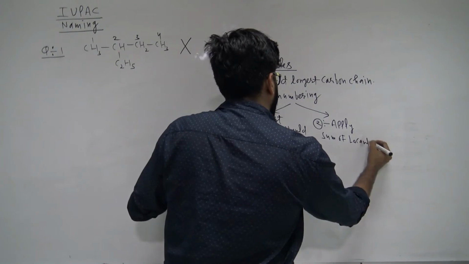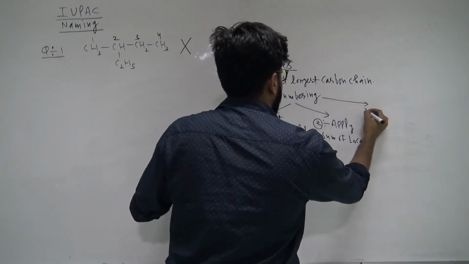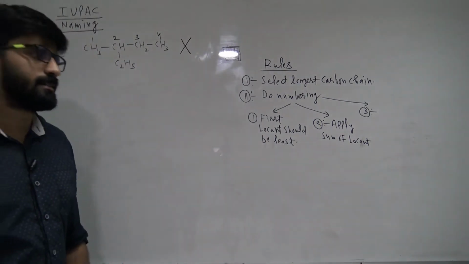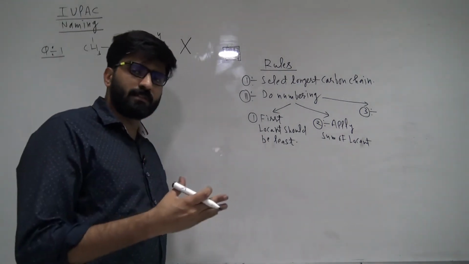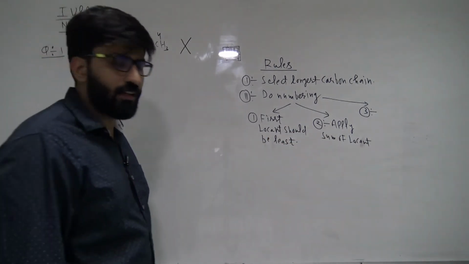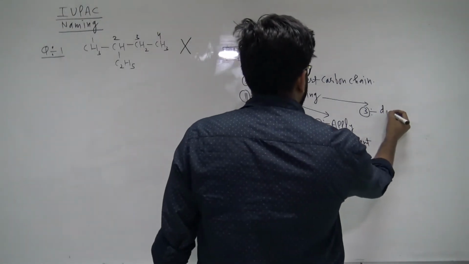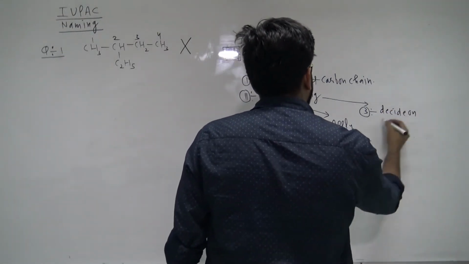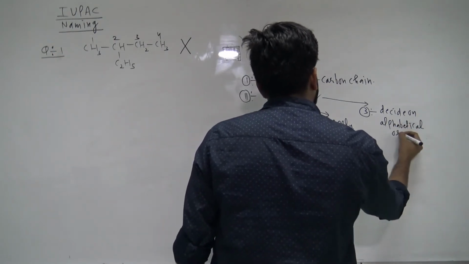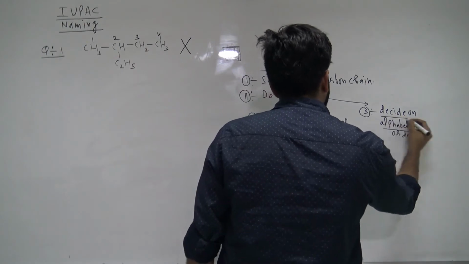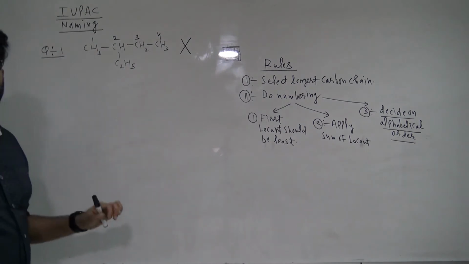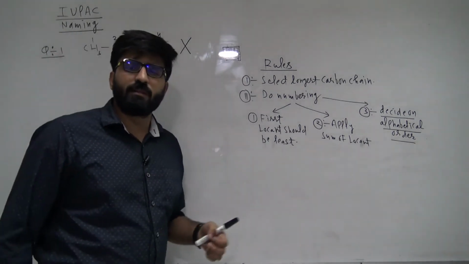Apply sum of locants. Everything will be discussed. The third rule, if you are applying sum of locants, guys: if the first locant is also the same and the sum of locants is also the same, then the last resort is to decide on alphabetical order. We are going to decide on the basis of alphabetical order. I'll explain each and everything, so don't worry.